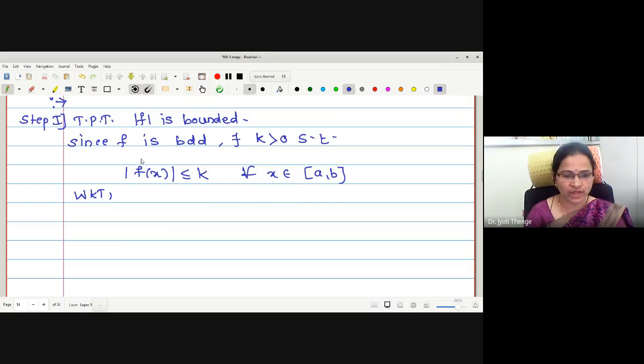Is it k or gain? Why? Let me write. Okay. See, if I want to find out the bound for the function mod f, what should I consider? Mod f operated on x. Correct now?